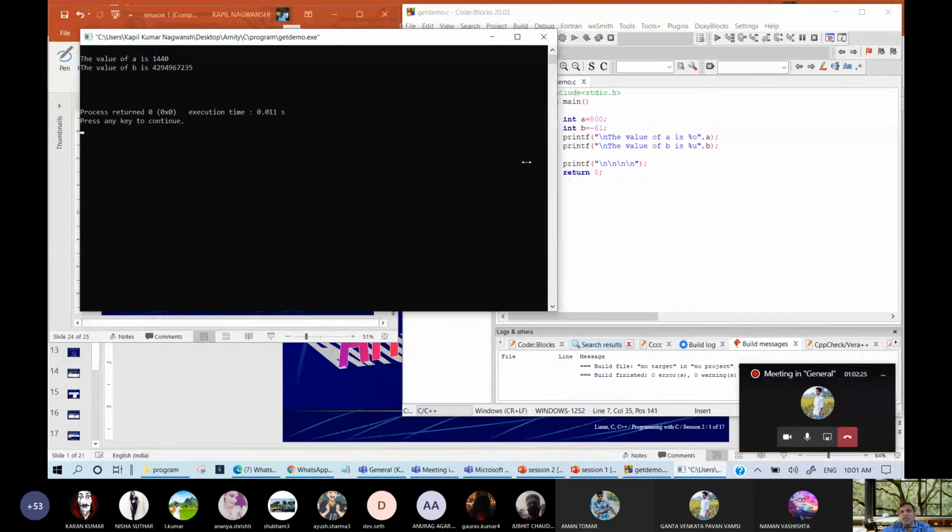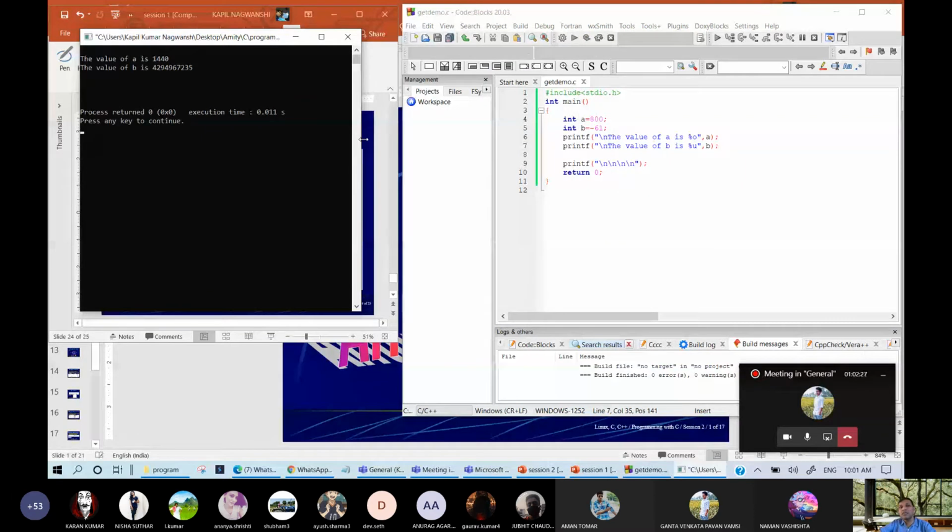Minus 61 is written as this. How this is written, I will show you on number system, because this is correct answer, but how this answer is coming, I will show you there. You have written minus 61, but the answer is coming 4294967235. So this is very strange kind of thing.